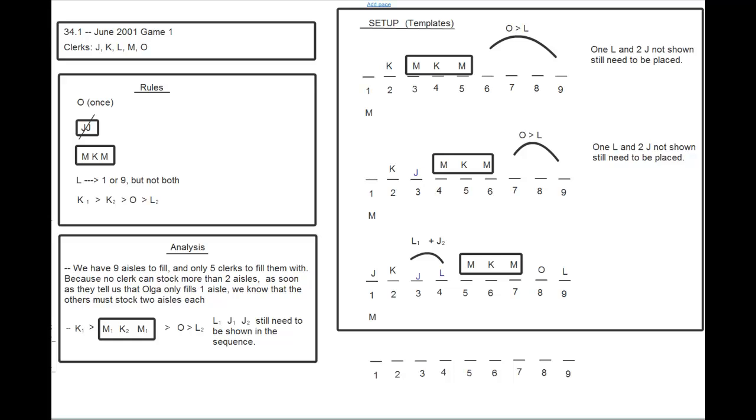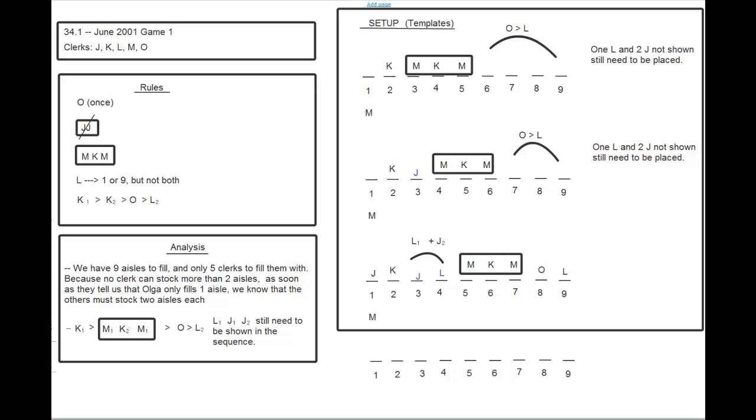All right, so A: Jill stocks aisle 9. Is that possible? Well, it's not possible in the third template, down here. But as we just pointed out, in the second template up here, there's still a lot of room to maneuver. And although we've put one of the J's in 3, there's no reason we can't put the other J, the second J, in 9, and then we put O in 7 and L in 8 and the other L in 1, and that would work out just fine. So A is possible, therefore it's not our answer.